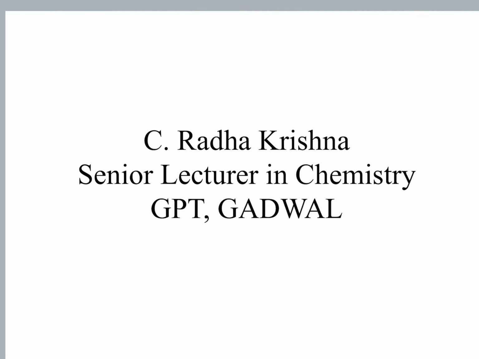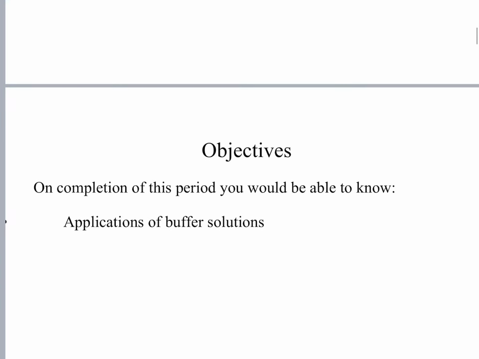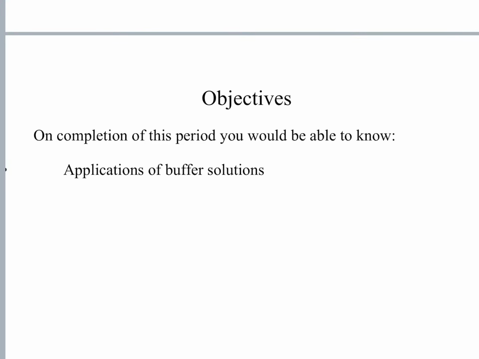In the last class, we have discussed acids and bases.